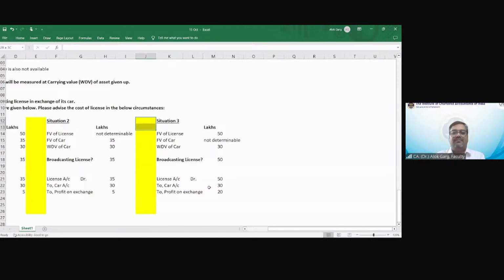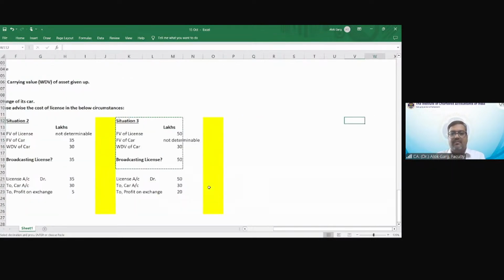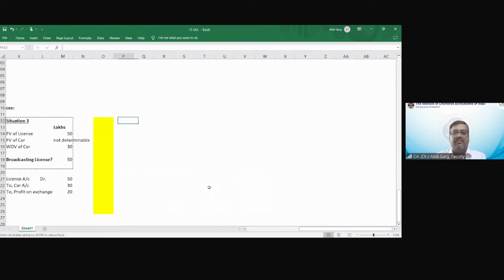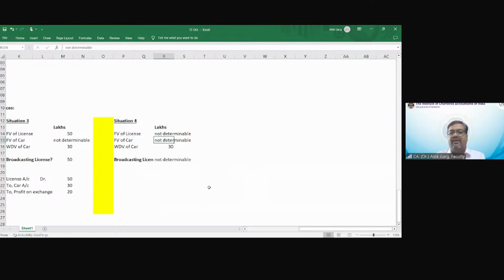Situation number 4. Fair value of license not determinable. Fair value of car not determinable. WDV of the car is given, 30 lakh, because this is there in the books of accounts. What is the value of broadcasting license? 30 lakhs. Very good. What is the accounting entry?